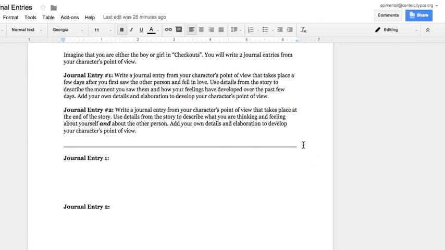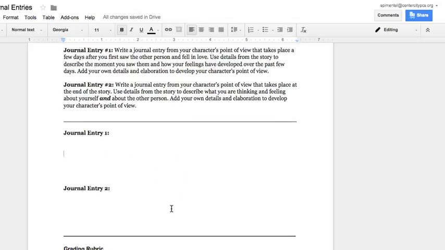We've already gone over this. Just read your directions over so you're sure that you know what you're doing. And then you're going to start typing and writing your journal entries here. One quick thing, you'll notice it looks like there's not very much space, but every time you hit enter or return, it's going to give you more space, so you have plenty of space to write in.